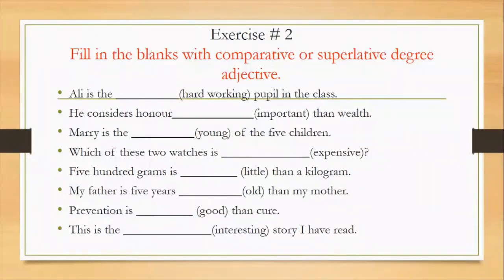Okay, Ali is the dash pupil in the class. He considers honor dash than wealth. Mary is dash of the 5 children. Which of these 2 watches is dash? 500 grams is dash than a kilogram. My father is 5 years dash than my mother. Prevention is dash than cure. This is the dash story I have read. So this is the exercise.